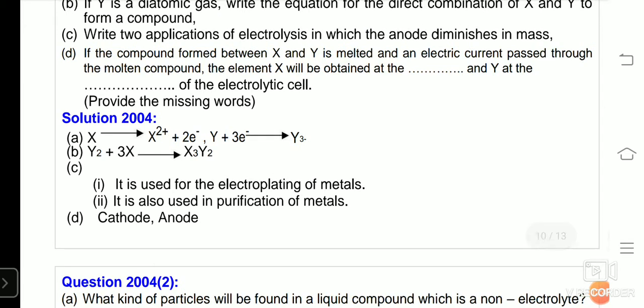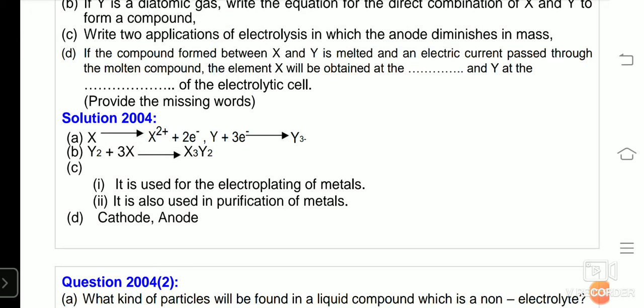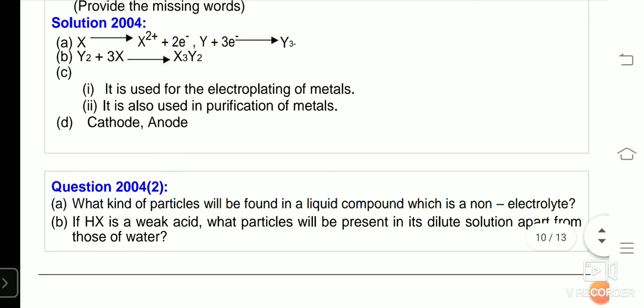If compound formed between X and Y is melted and an electric current is passed to the molten compound, the element X will be obtained at dash and Y at the dash of the electrolytic cell. Now your X will be obtained at cathode and Y will be obtained at anode, because your X is a cation and Y is an anion.